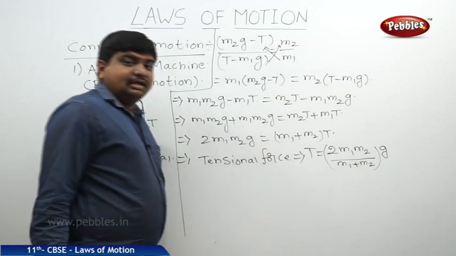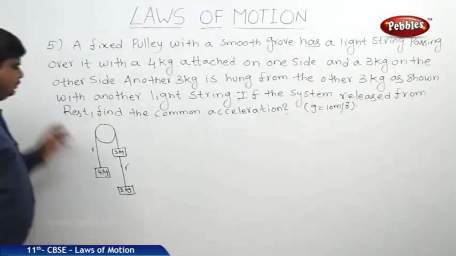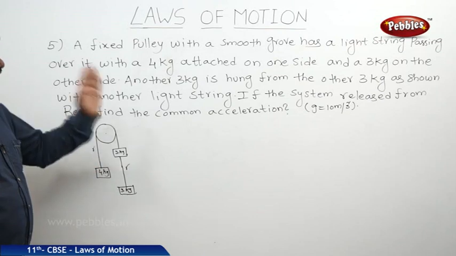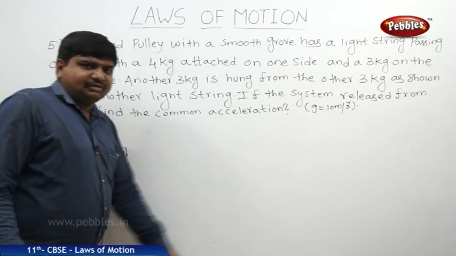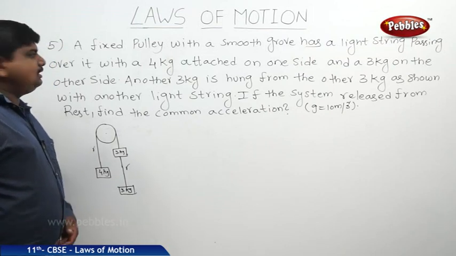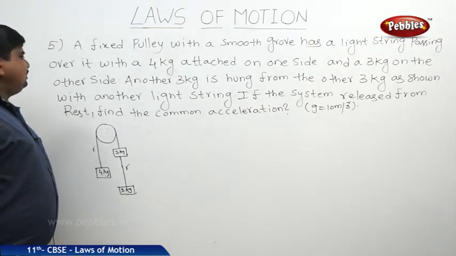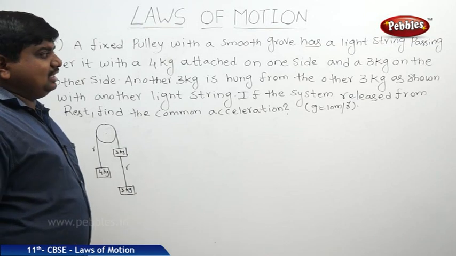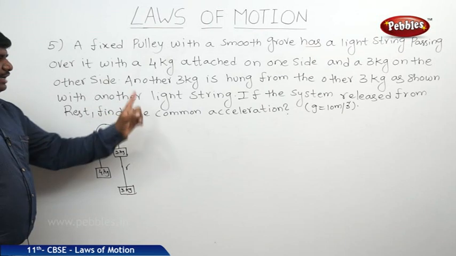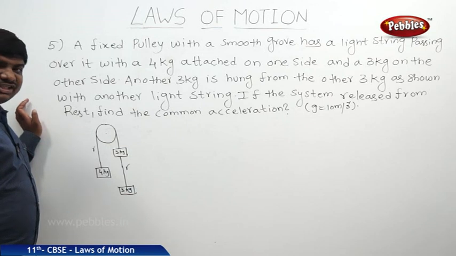This is the equation for tensional force which is created in the Atwood machine. This is a question based on the concept of pulley, nothing but the Atwood machine. The statement of the problem is: a fixed pulley with a smooth groove has a light string passing over it with a 4 kg mass attached on one side and a 3 kg on the other side. Another 3 kg is hung from the other 3 kg as shown in the figure with another light string. If the system is released from rest, find the common acceleration.